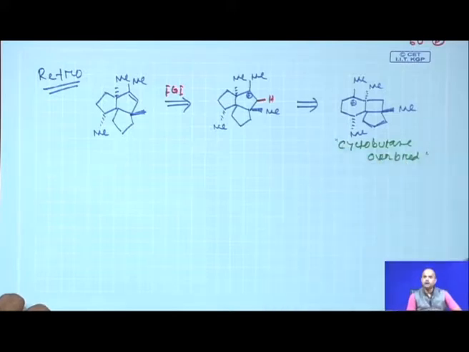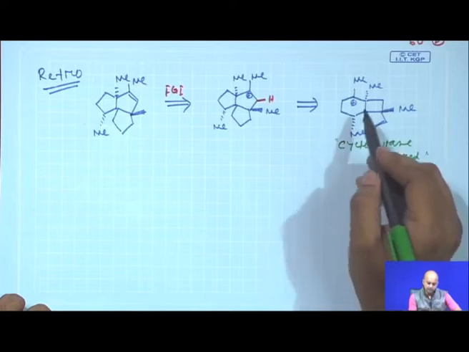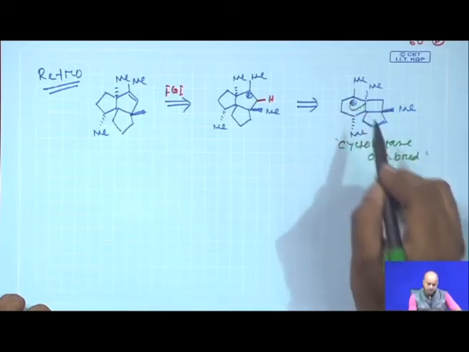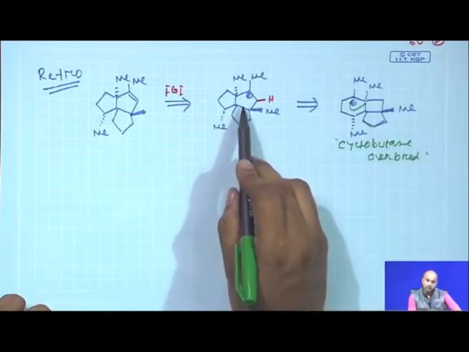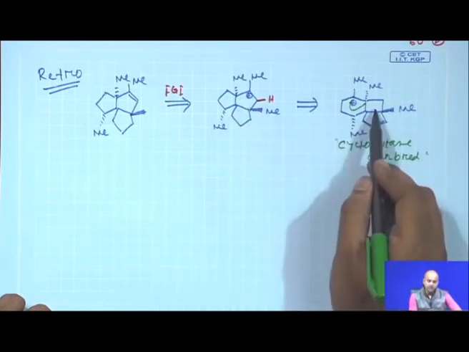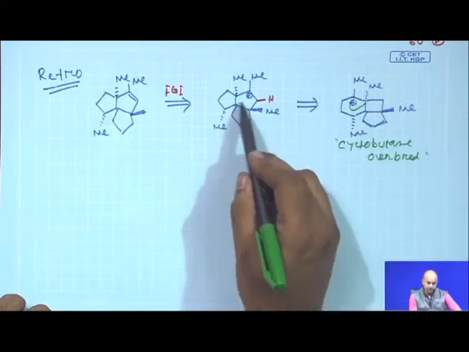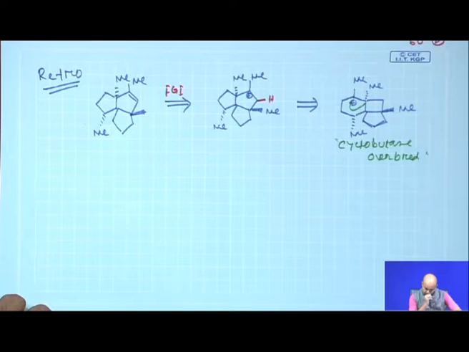We said that in the overbread intermediate you create some intermediate which will be definitely strained. Now, if it undergoes a 1-2 migration here, you will get another 3 degree carbonium ion, but the strain of the 4 member ring has been released, fine. So, you get this 5-5-5 system.